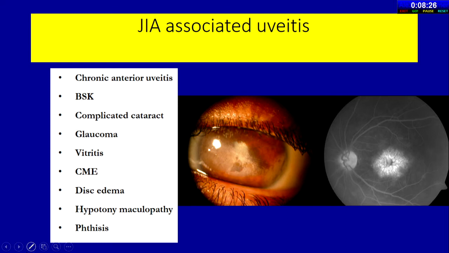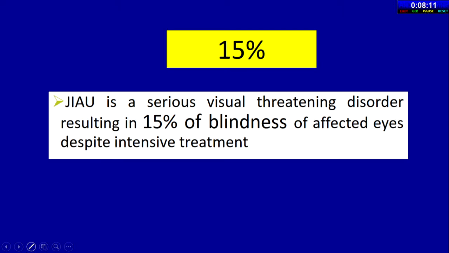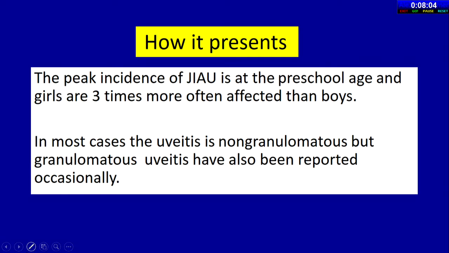Why is this important? Because it can cause chronic anterior uveitis, band-shaped keratopathy, complicated cataract, glaucoma, vitritis, cystoid macular edema, disc edema, hypotonic maculopathy, and even phthisis bulbi. It's a serious vision-threatening disorder, resulting in blindness in 15% of affected eyes despite intensive treatment. The peak incidence of JIA uveitis is the preschool stage, and girls are 3 times more often affected than boys. In most cases, the uveitis is non-granulomatous, but granulomatous uveitis has also been reported occasionally.